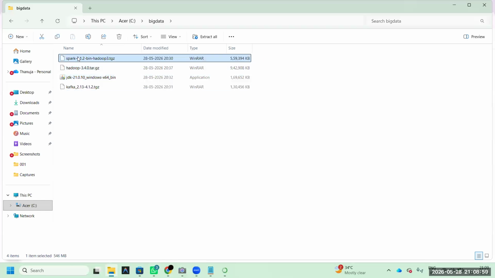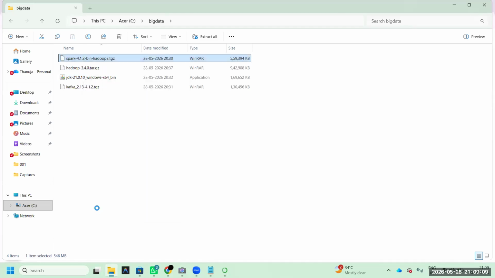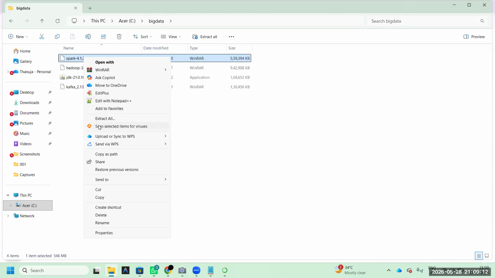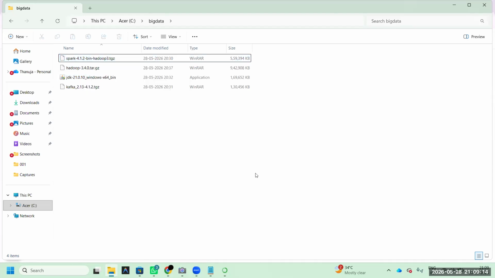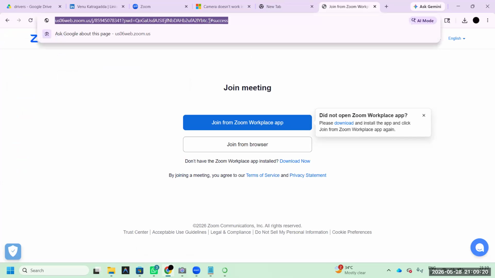And usually, as per my knowledge, everyone has 7-zip software in their system. Go to show more options. Here you will get 7-zip. WinRAR I don't recommend, please note. Here 7-zip software is available. If you don't have this, I am adding one more software called 7-zip and Notepad++, both highly recommendable.